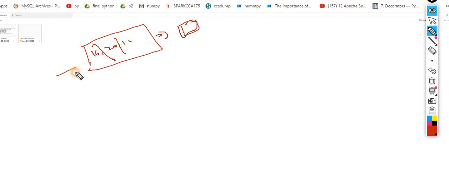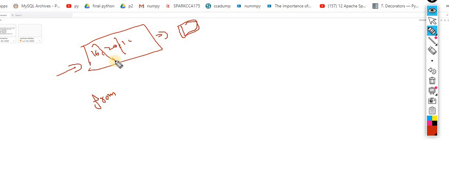In this situation, you have a normal function, and you are supposed to use the reduce. For using the reduce, make sure you are importing it.